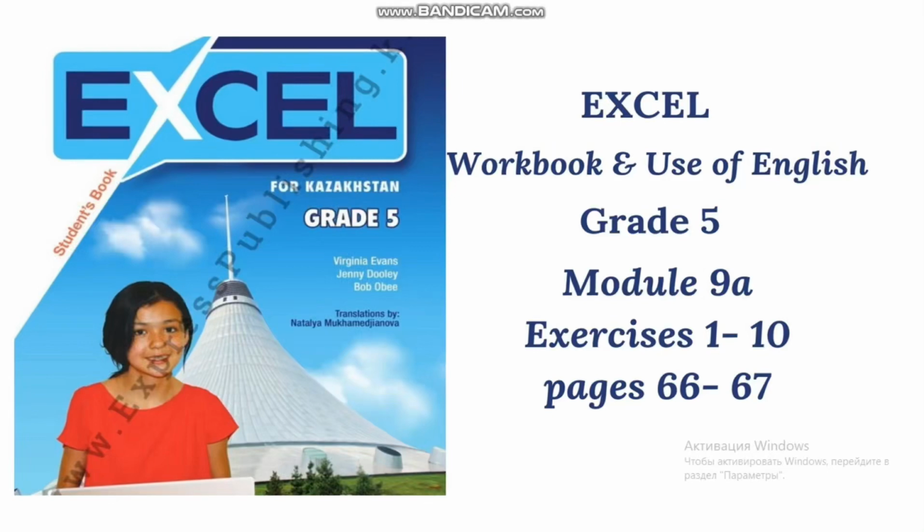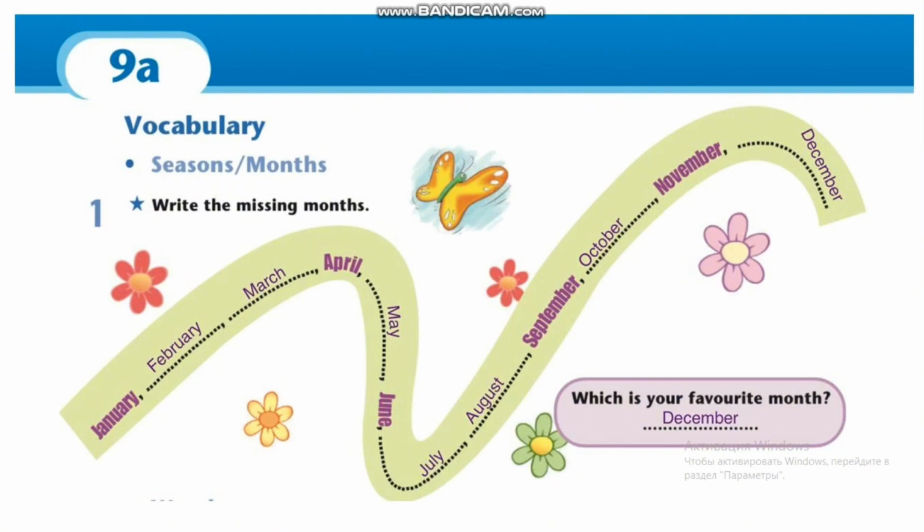Excel Workbook and Use of English, Grade 5, Model 9A, Exercises from 1 to 10, pages 66 and 67. Exercise 1. Write the missing months: January, February, March, April, May, June, July, August, September, October, November, December. Which is your favorite month? December.